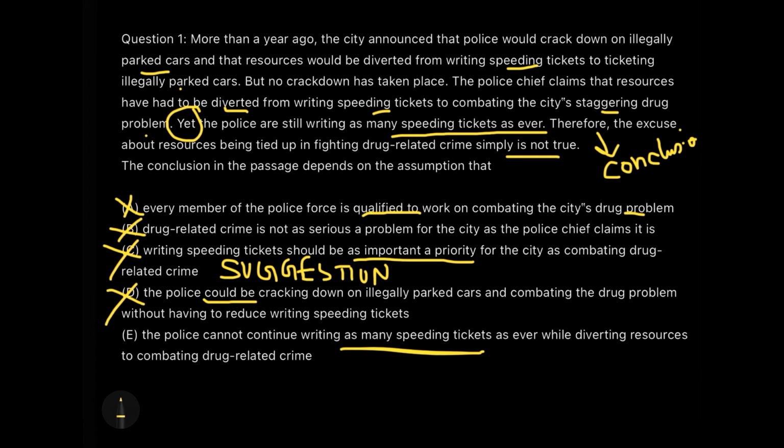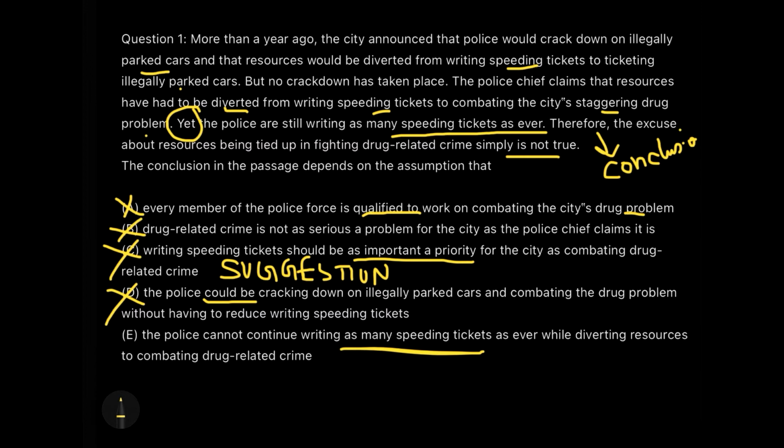What is the police chief saying? Listen, we are still writing the same number of tickets as we were writing earlier. And if this is the case, then it cannot be achieved if I simply divert my resources to some other problem. So this is being supported by option E.